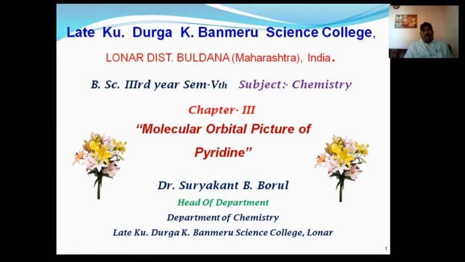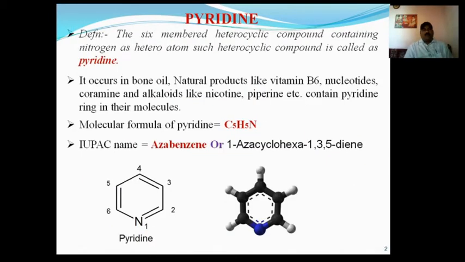Dear students, you know what pyridine is. Pyridine is nothing but a 6-member heterocyclic compound which contains nitrogen as a heteroatom, having the molecular formula C5H5N. And now this is the structural formula of pyridine. In this lecture, today we will discuss the molecular orbital picture or molecular orbital diagram of pyridine,